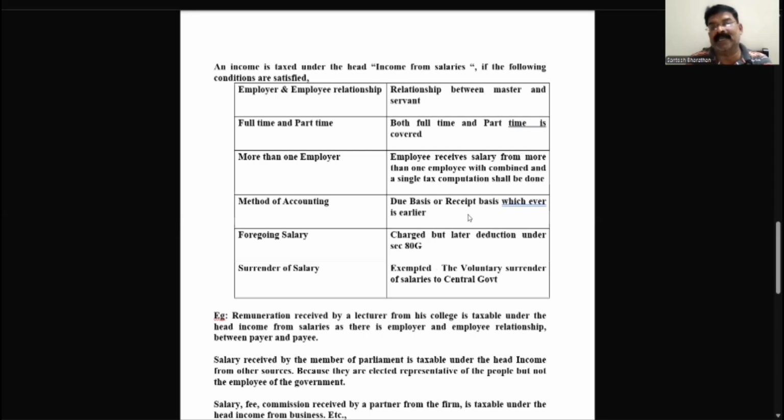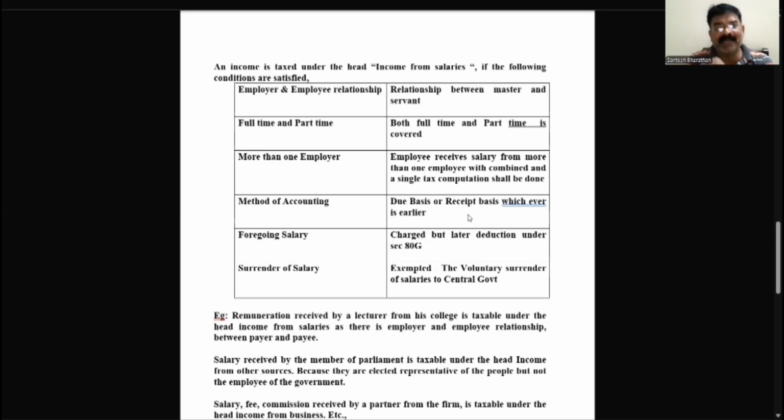March month salary, due to some problem, the employer may come and say, this March month salary will not be paid at the end of March, that we are going to pay in the next month, maybe April 10th. That falls in the next year, not in this year. So basically, what we are due to be paid, we have to declare for 12 months. Anyway, the March salary will be received in the next year, in April.